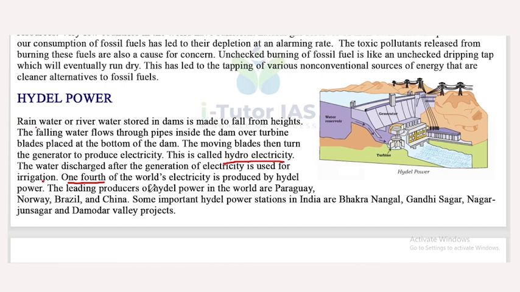The leading producers of hydel power in the world are Paraguay, Norway, Brazil and China. Some important power stations in India are Bhakra Nangal, Gandhi Sagar, Nagarjun Sagar and Damodar Valley projects.